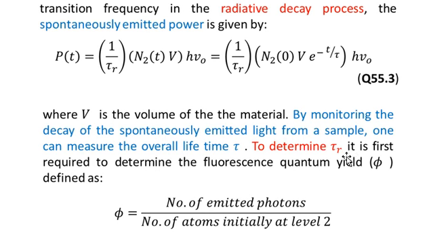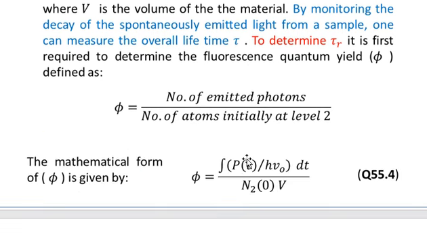To determine tau r, it is first required to determine the fluorescence quantum yield phi. The quantum yield phi is defined as the number of emitted photons divided by the number of atoms initially at level 2. The mathematical form of phi is the integral of P of t divided by h nu naught, multiplied with dt, divided by N2 of 0 multiplied with the volume.